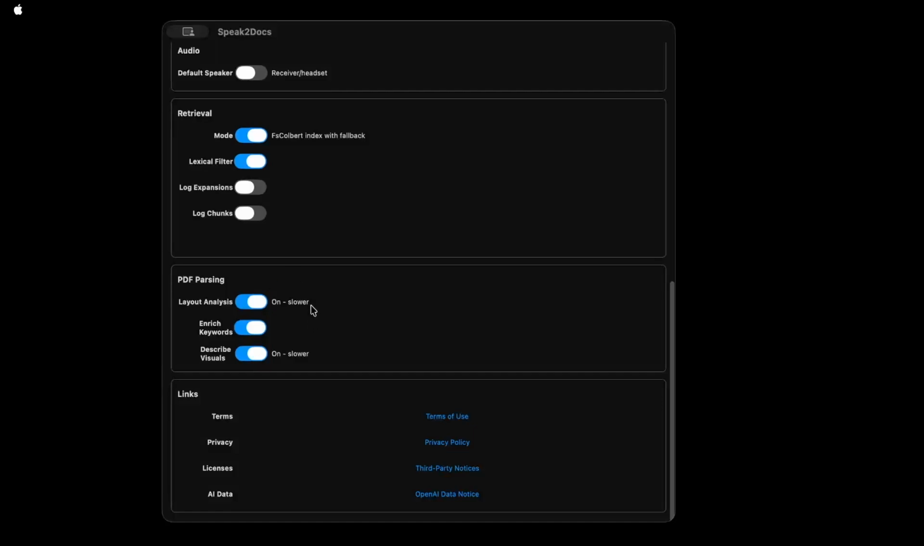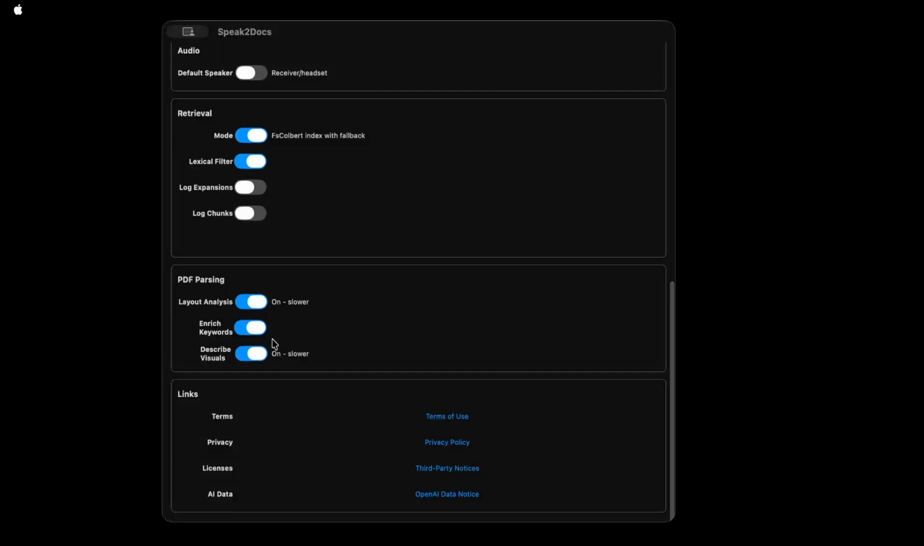In layout analysis, for each page of the PDF document, a small machine learning model is used to understand the layout of the page. Is there a heading there? Is there a subheading? Where is it? Is there a visual or a table? Where is that visual or table? That metadata is then included in the main content, so the content has more context for better question answering.